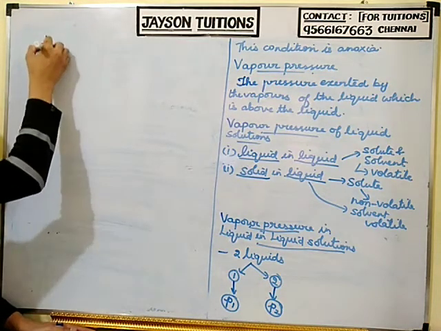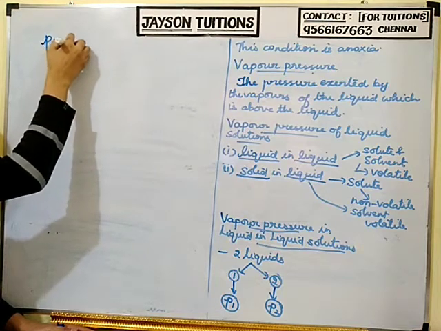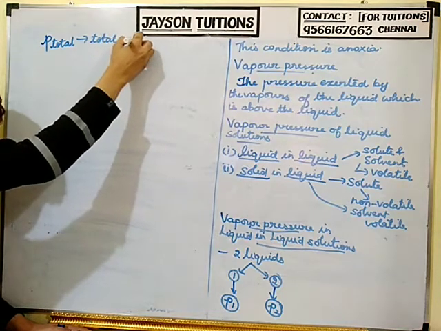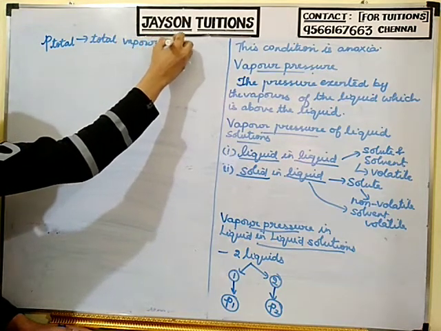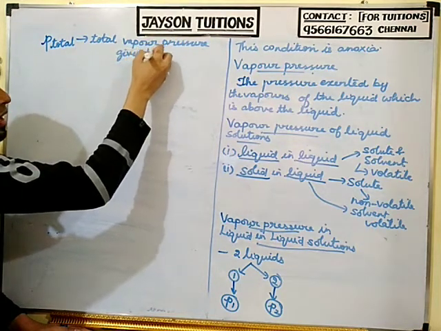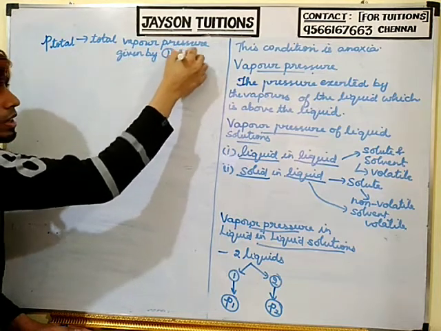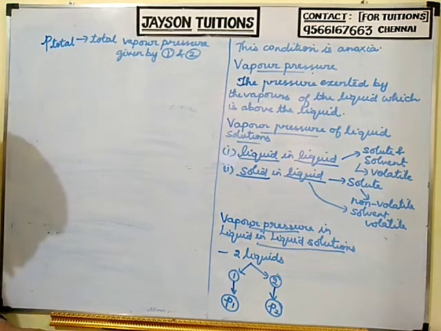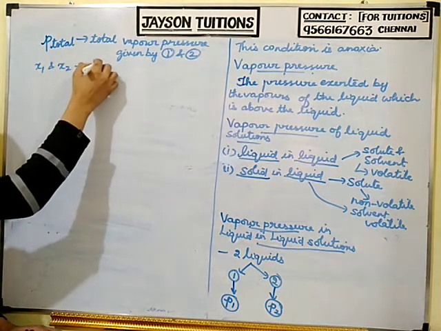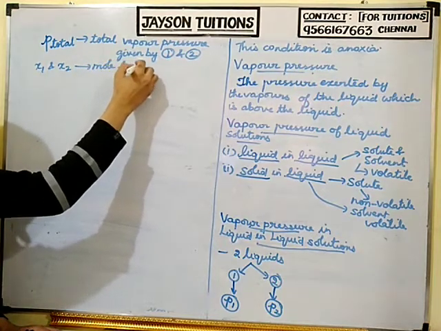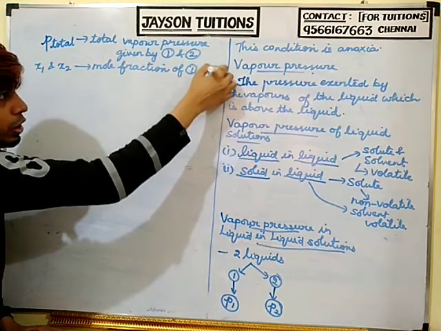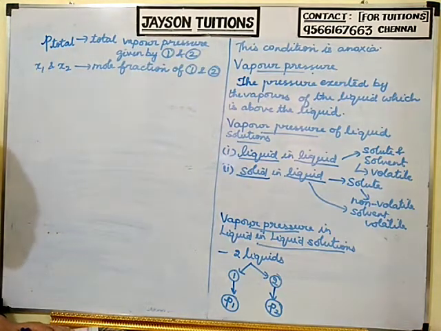So what will be my total pressure? P total is the total vapor pressure given by both the liquids, 1 and 2. Now x1 and x2 I am taking as the mole fractions of the liquids 1 and 2.